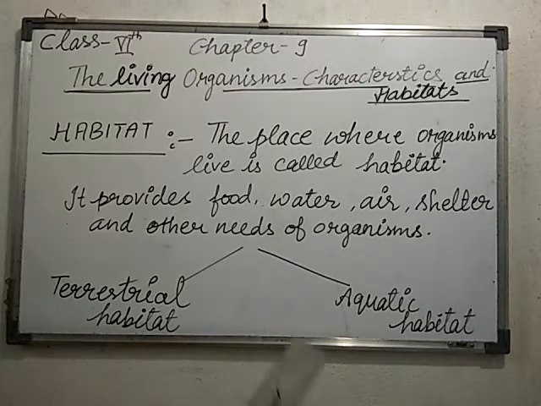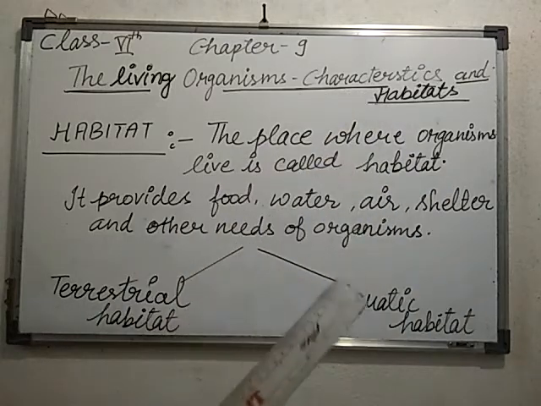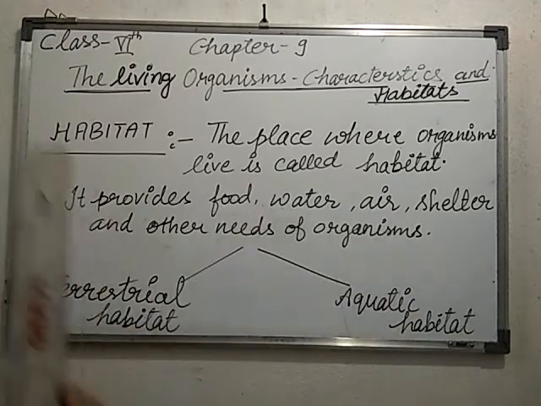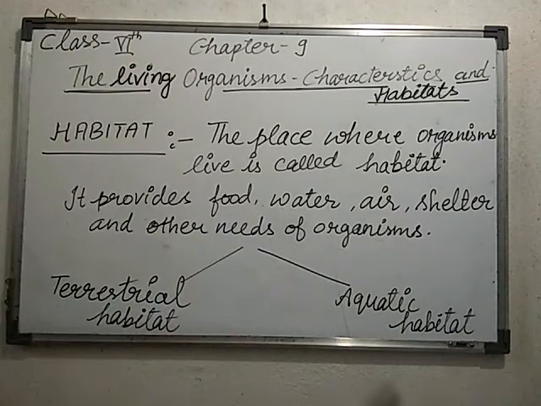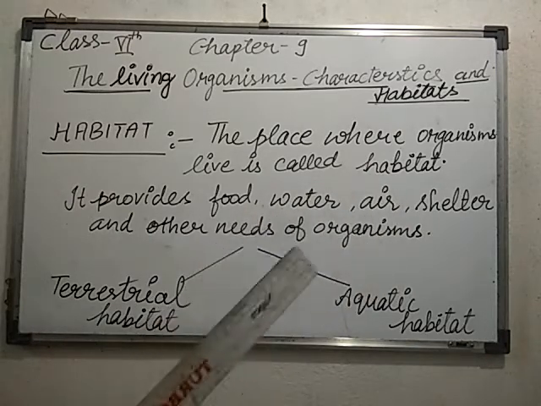And those animals who can live in the water as well as on the land are known as amphibians. Some animals are habituated to live on trees; those are known as arboreal animals. Those flying in the sky and living in the air are the aerial animals. So animals are divided into such kinds.